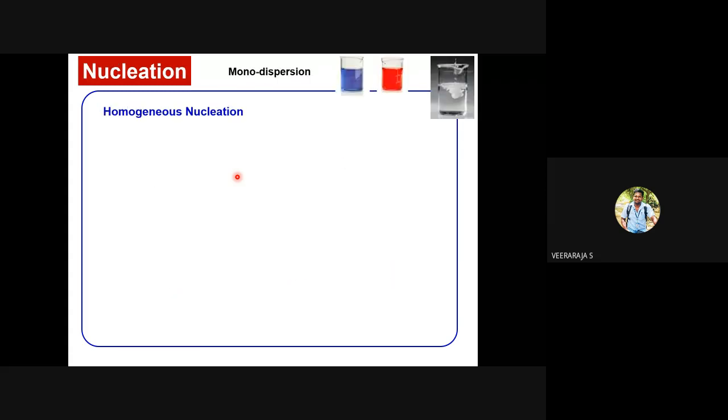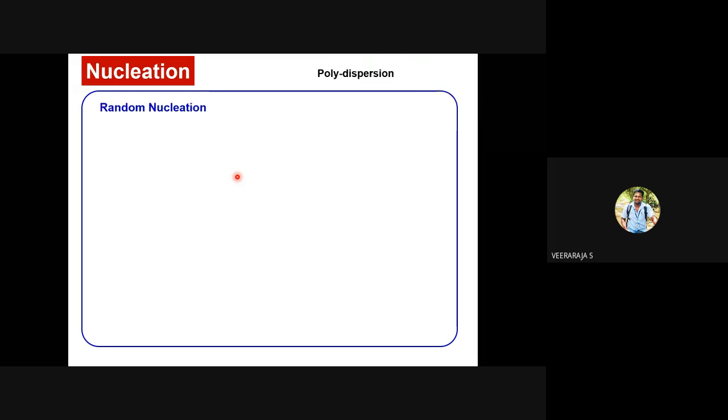Whereas this nucleation is known as homogeneous nucleation. All the hundreds of thousands of nuclei are formed simultaneously at the same time, whereas in this case, one at a time. By the time the second or third nuclei are formed, the already formed nuclei have grown into larger size.